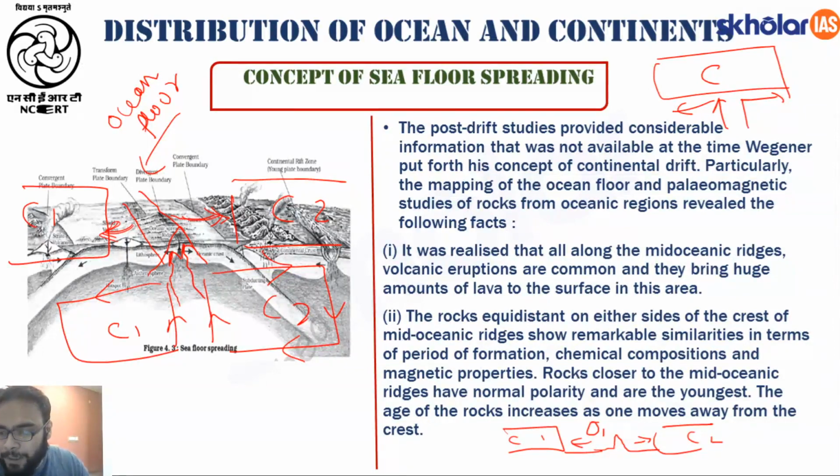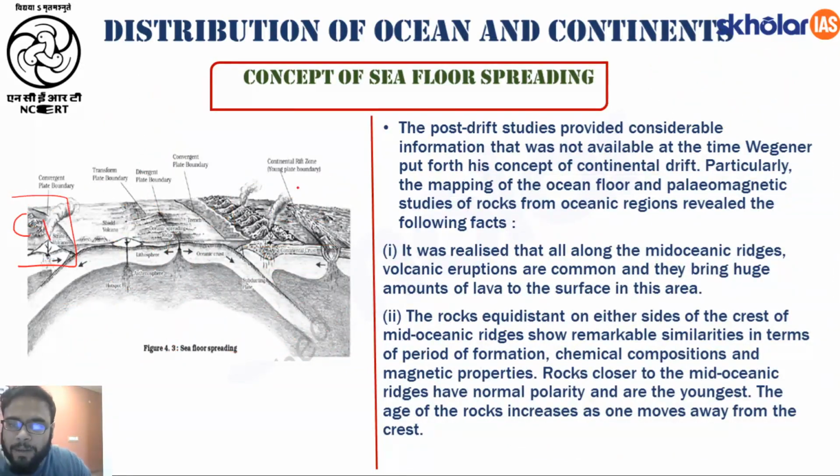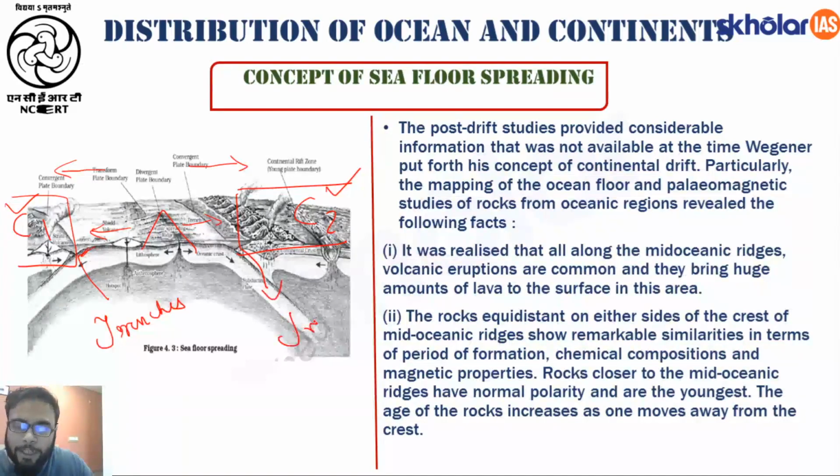So now what happens? C1, C2, mid-oceanic ridge, your magma is moving in this direction, magma is moving in this direction, meaning what? Meaning this section of the ocean is moving to the right, this section of the ocean is moving to the left, and it is meeting whom? It is meeting continental landmass C1 and continental landmass C2. So this is where it meets, meaning these are the locations of trenches, right?